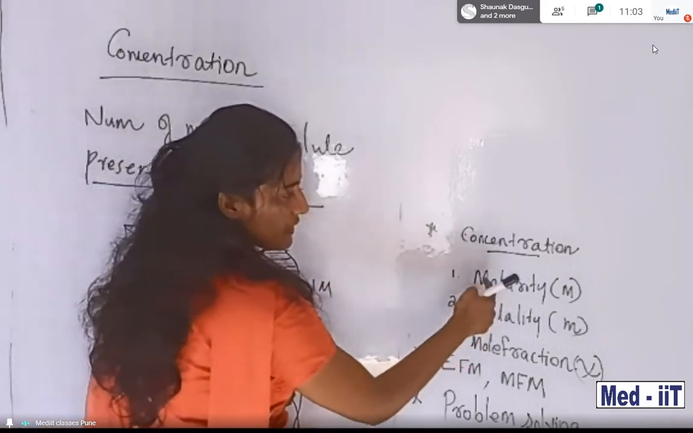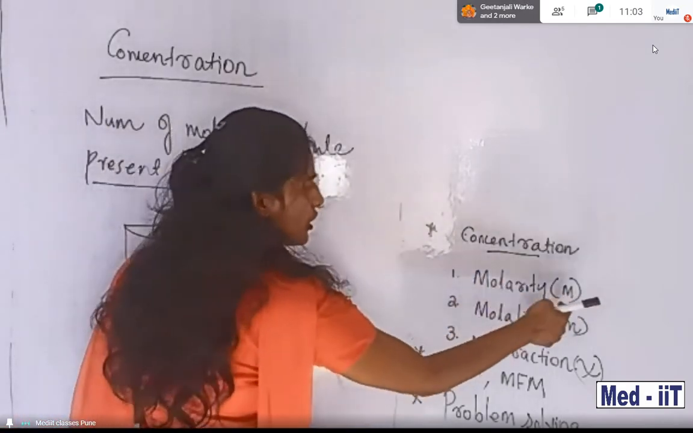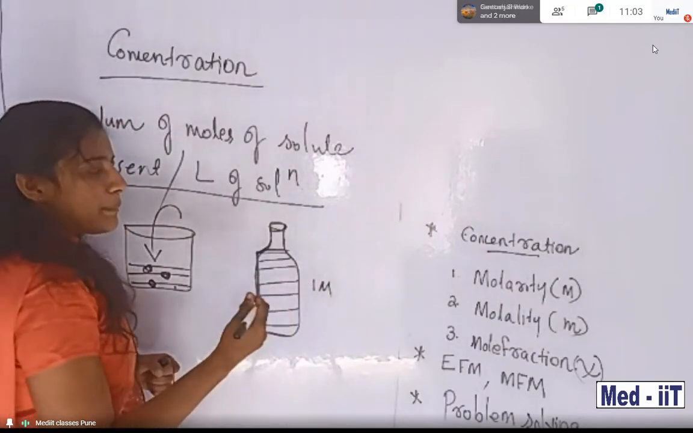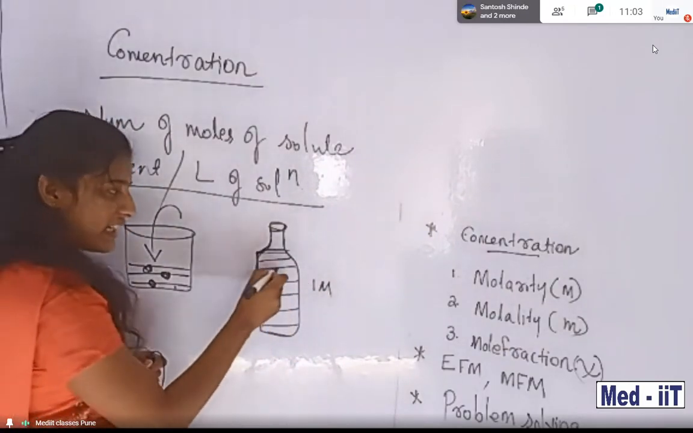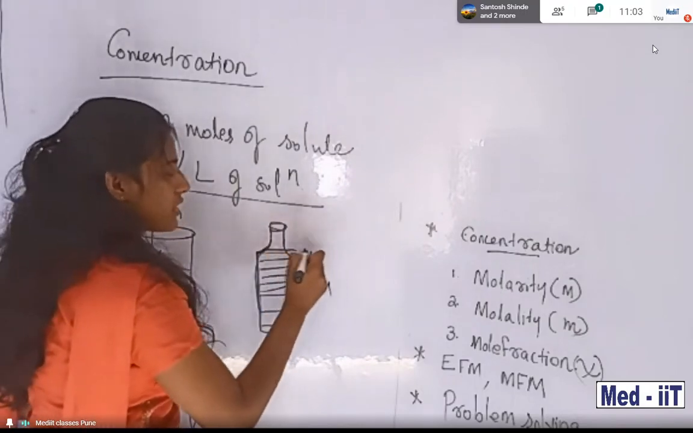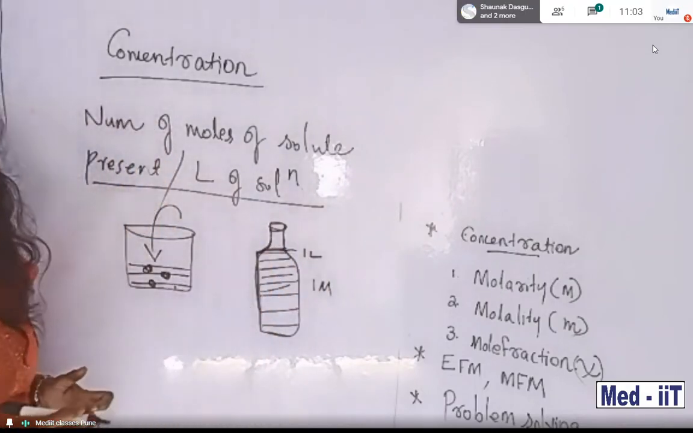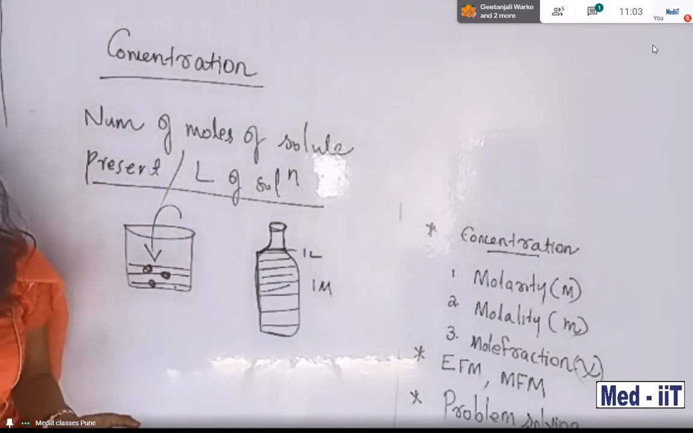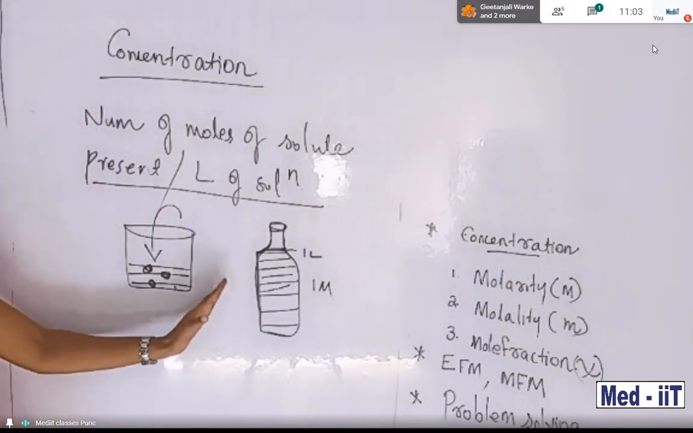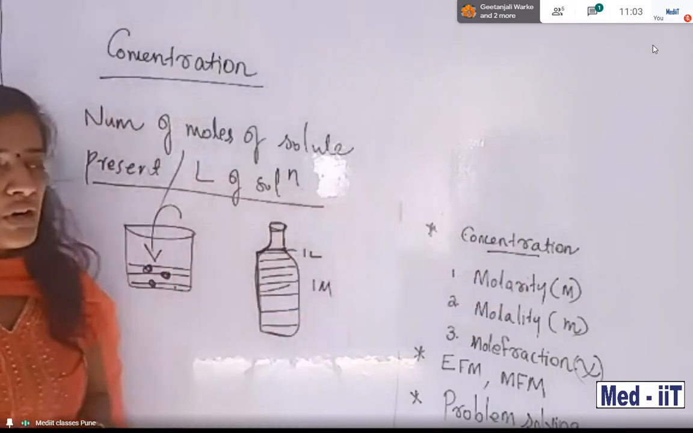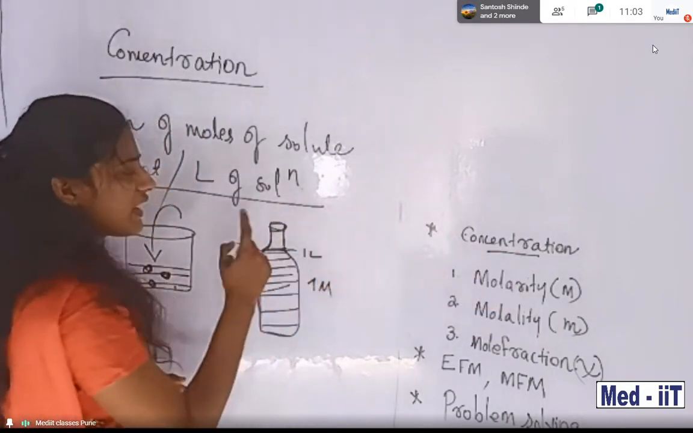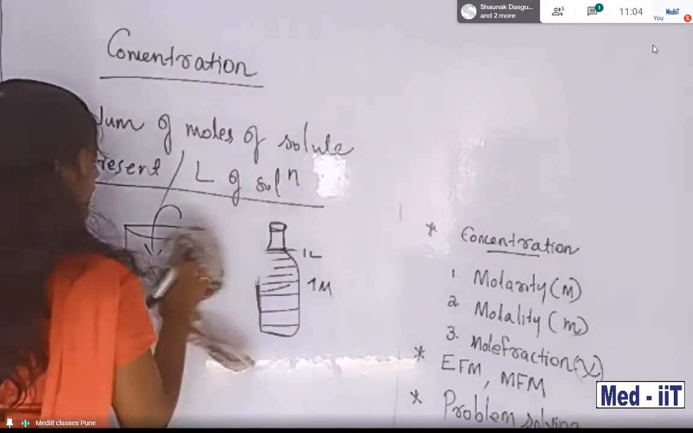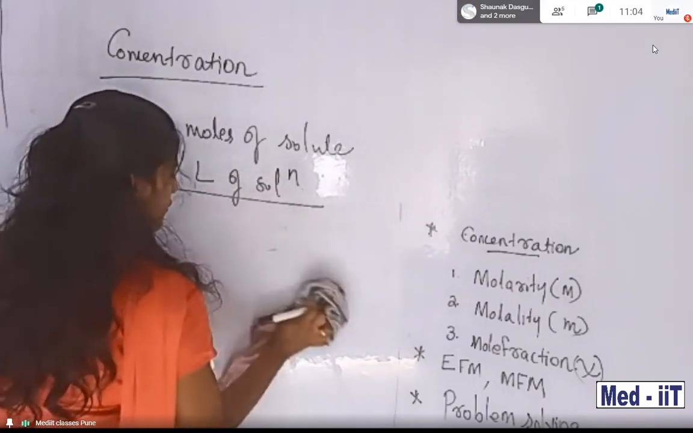Now, concentration can be expressed in terms of molarity. What do you mean by 1 molar? That much amount of solute is present per liter. This is a 1 liter bottle marking here, containing a certain amount of solute. That amount of solute expressed in that quantity is called molarity. So 1 molar is 1 mole per 1 liter of solution. We will study it further. So concentration is represented by different methods.